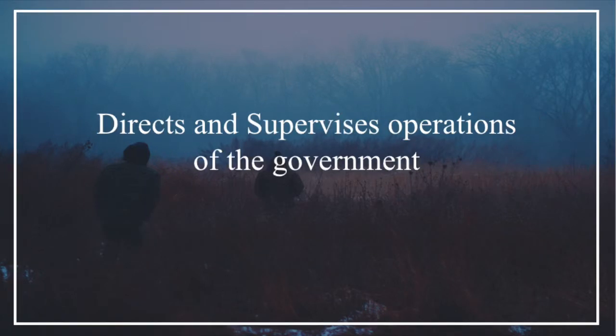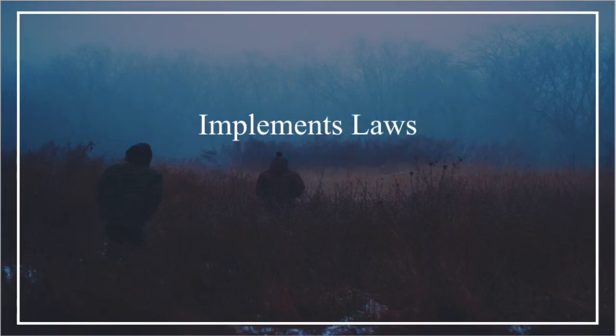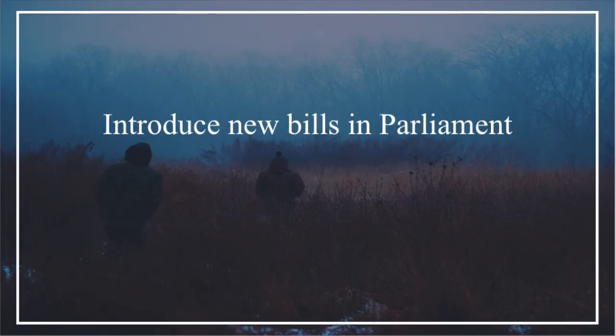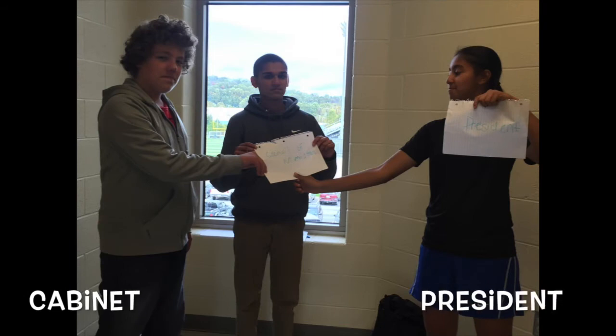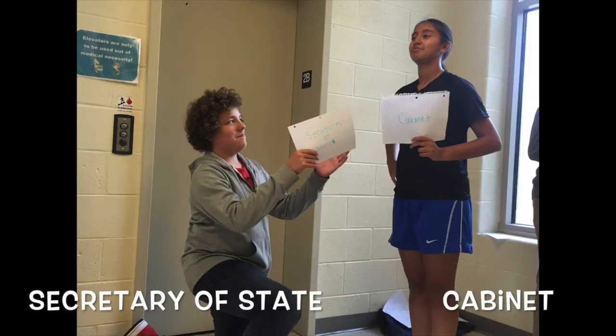They can only make recommendations to Parliament and the prime minister. The Prime Minister directs and supervises the operations of the government, implements laws, and has the authority to introduce new bills in Parliament. The Cabinet consists of a council of ministers appointed by the President after consulting the Prime Minister. These are senior members of the government and work with the Secretaries of States.